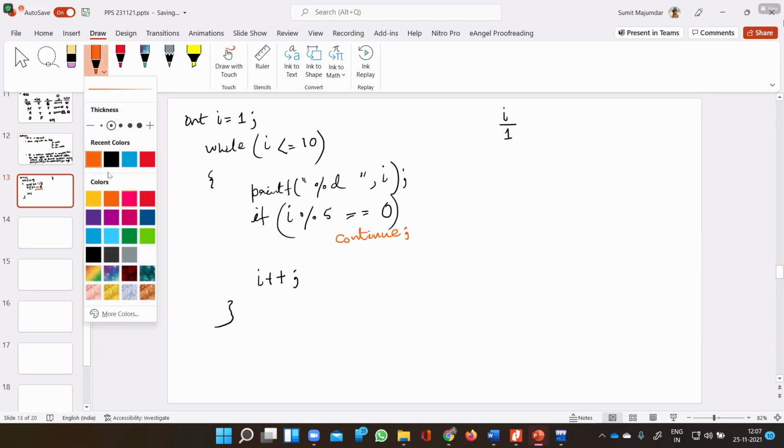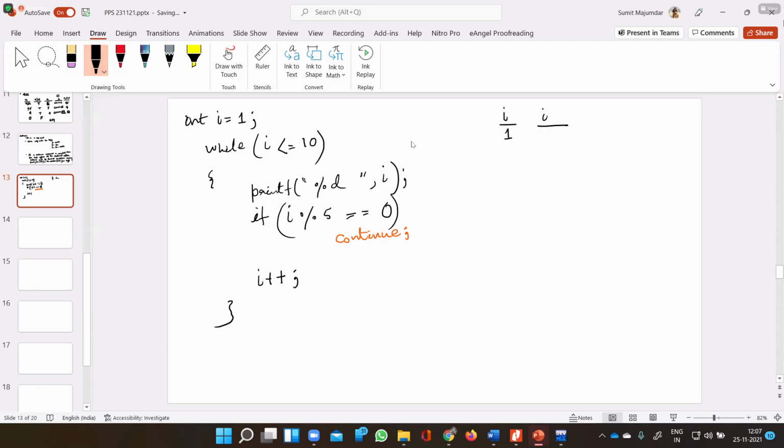So what is the initial value of I? That is 1, right? Now, is the condition satisfied? Yes, sir, it is true. So as the condition is true, it will execute the statements within the while loop. So what is the first statement within the while loop? Printing of I. So it will print the value of I, that is 1. Up to this, is this clear? Yes, sir.